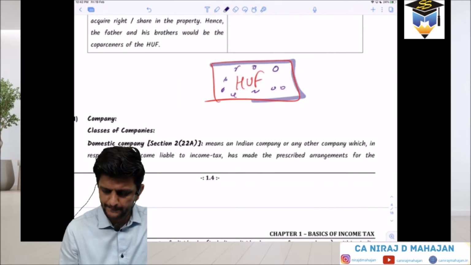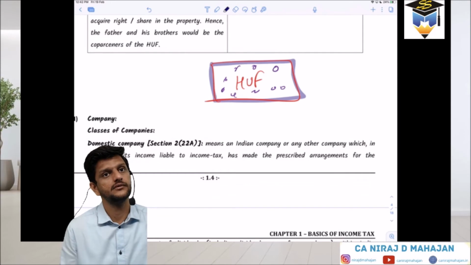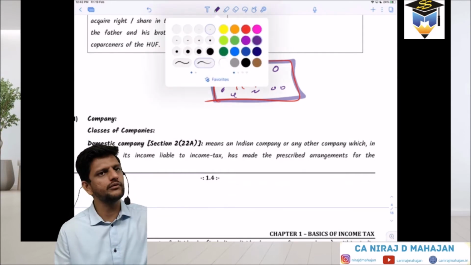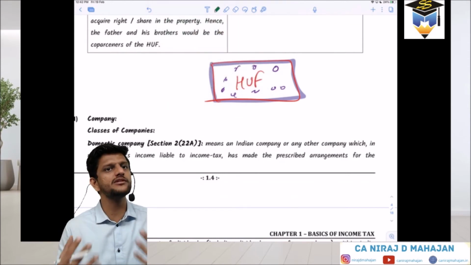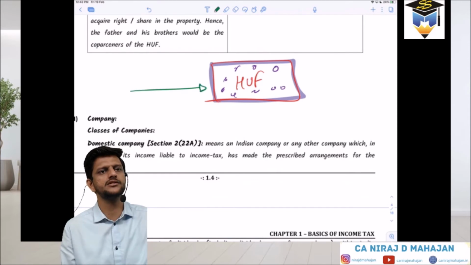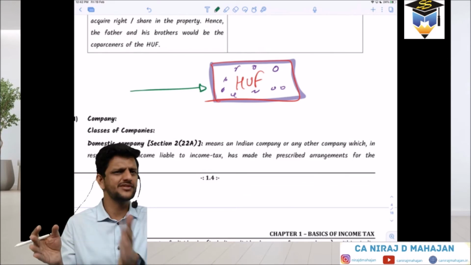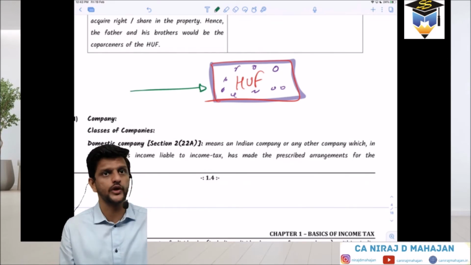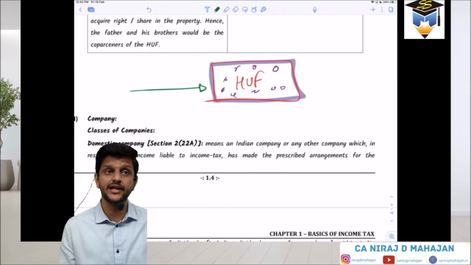Karta. Karta is managing, okay. The income is earned, see, from third party's point of view. From a third party's point of view, they are doing business with the Karta, co-partners or what? The HUF. They are doing business with the HUF. They are giving bills, they are getting invoices, checks, everything in the name of HUF. I told you now, name, surname, whatever, and then suffix you have HUF. Bank accounts are also opened in the name of HUF. Everywhere it is HUF. Correct? So income, expenditure, whatever is in the name of HUF.